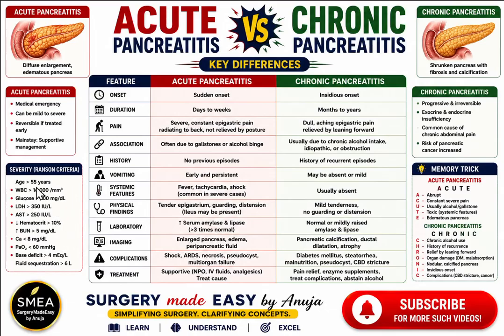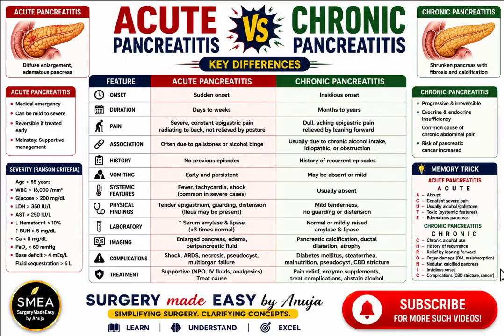So, age greater than 55 years, a WBC count more than 16,000, glucose more than 200 mg per dl, LDH more than 350, AST or SGPT more than 250, decreased hematocrit, increased BUN more than 5 mg per dl, serum calcium more than 8 mg per dl, saturation dropping to 60, the base deficit or bicarbonate increasing more than 4, and fluid sequestration more than 6 liters makes the patient more serious and makes the prognosis more bad.